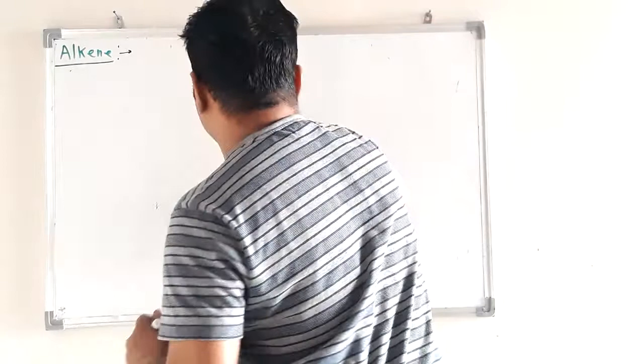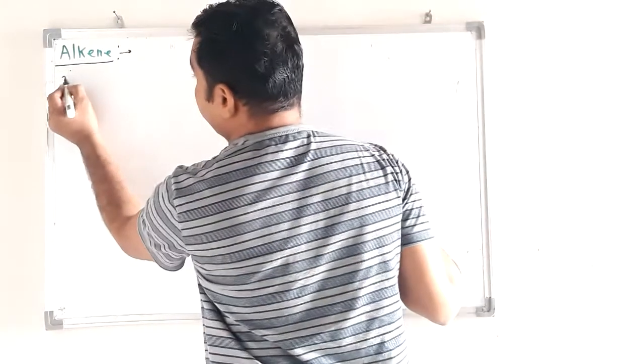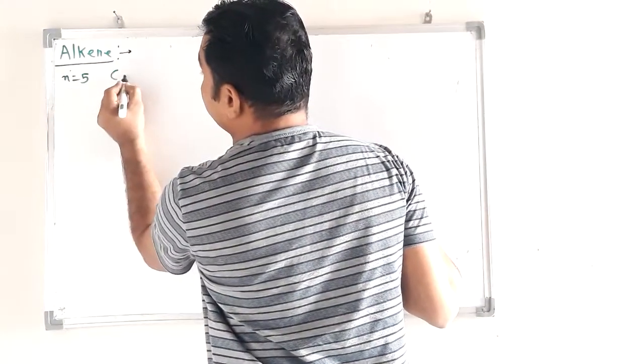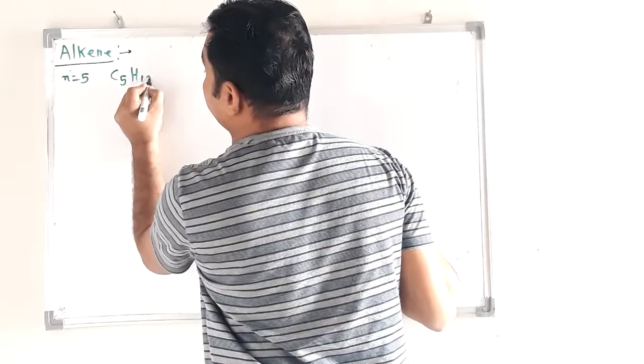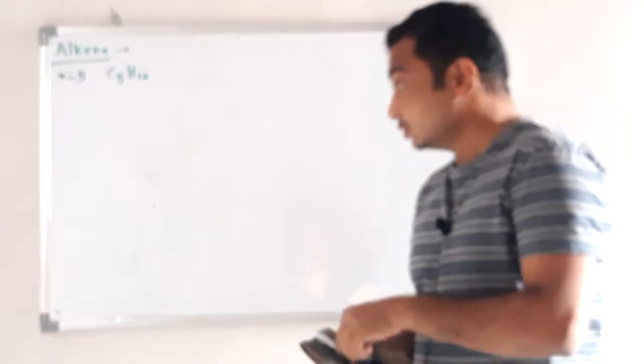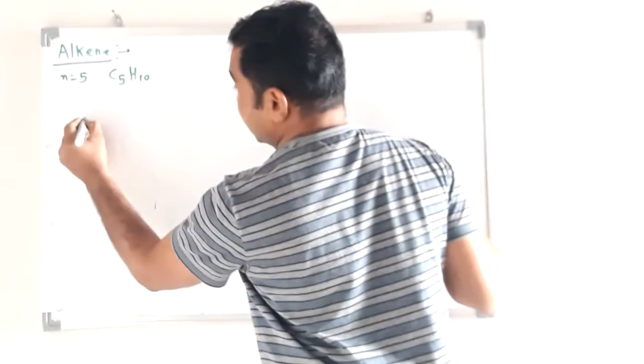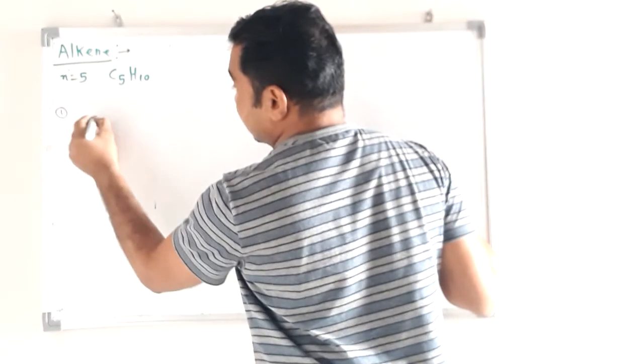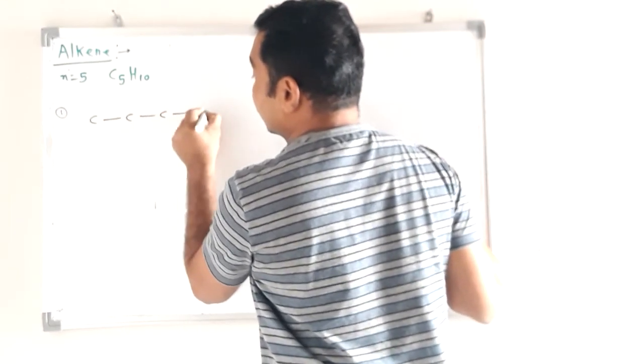Now n equal to 5, C5H10. So first 1 2 3 4 5.